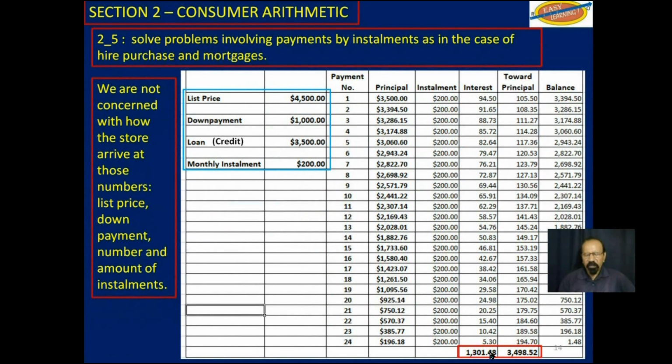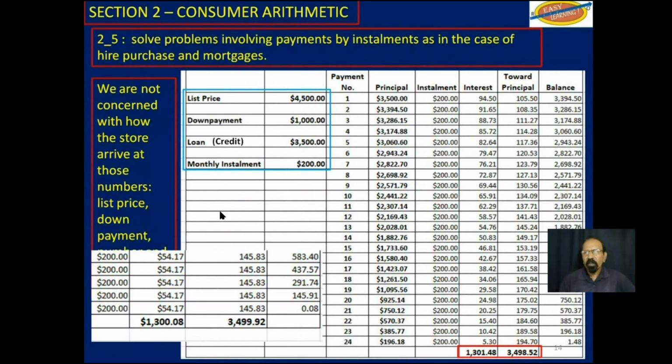Now, here we have a slightly different situation. What we were just looking at with the straight line method, you did pay the $1,300 in interest and the $3,500 credit that the store extended to you. Now over here, it's basically the same thing. You pay $1,300 in interest and you pay back the $3,500.